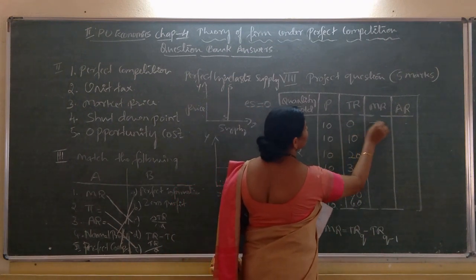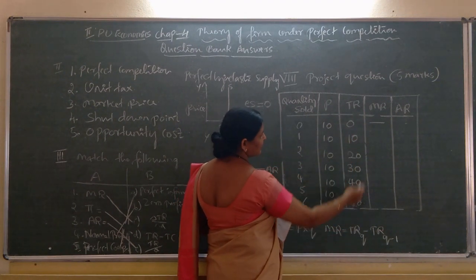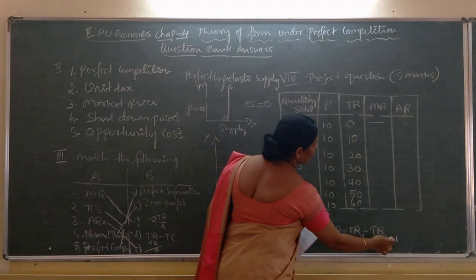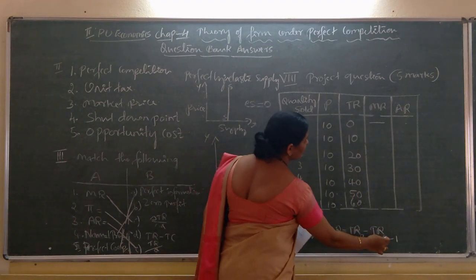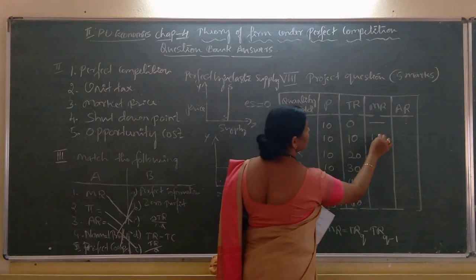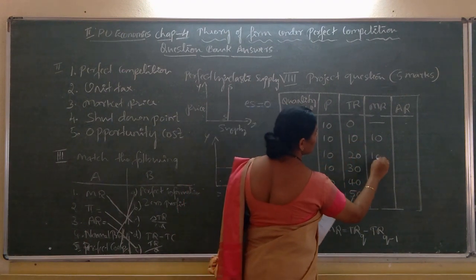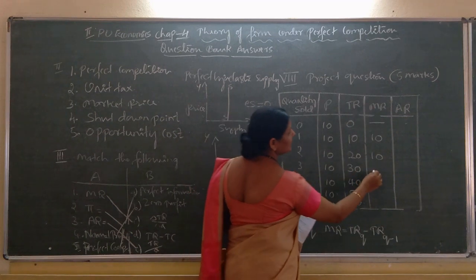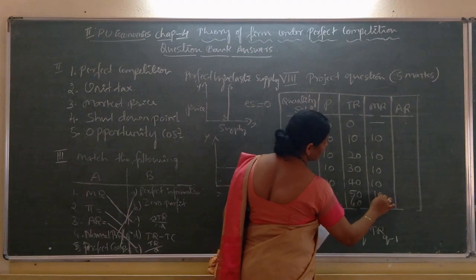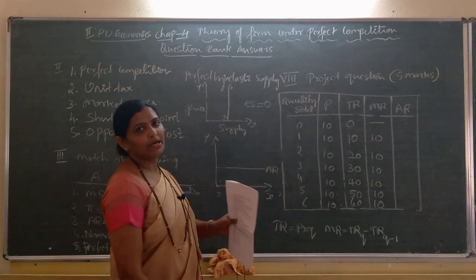Here it is 0, or I put a dash here. Next, 10 is TR(Q), TR(Q minus 1) is 0, so 10 minus 0 is 10. Like that 20 minus 10 is 10, 30 minus 20 is 10, 40 minus 30 also gives us 10. Here it is 10, here also 10. So, we have calculated marginal revenue.